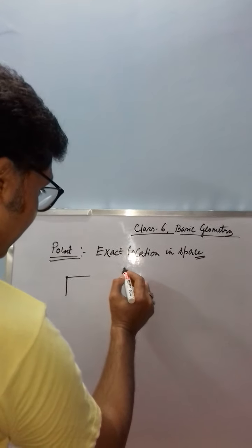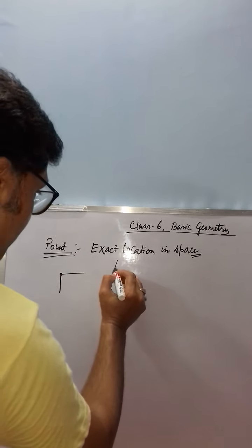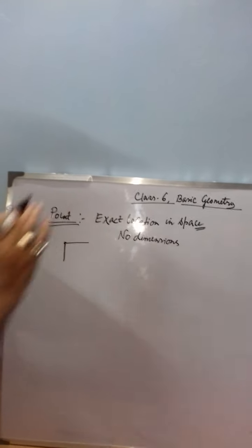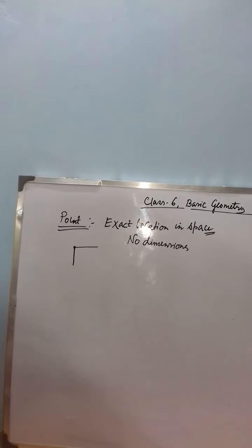Now the point has only the position, but it has no dimension. What are the dimensions? Three dimensions are there: length, breadth and height. But for a point, there is only the exact location but no dimension.